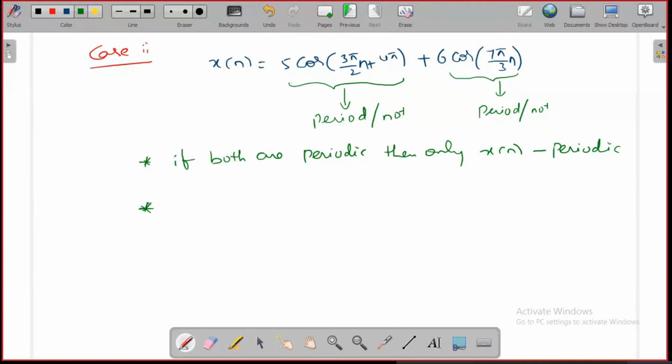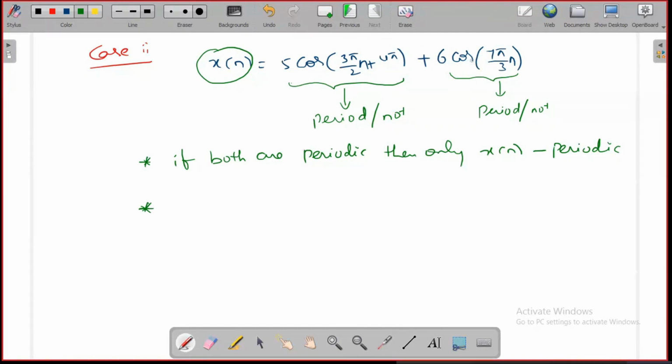I need the period of x of n. We know how to find the period of the first signal, 5 cos of (3 pi by 2 n plus 4 pi), and the second signal, 6 cos of 7 pi by 3 n; for each alone we can find the period.